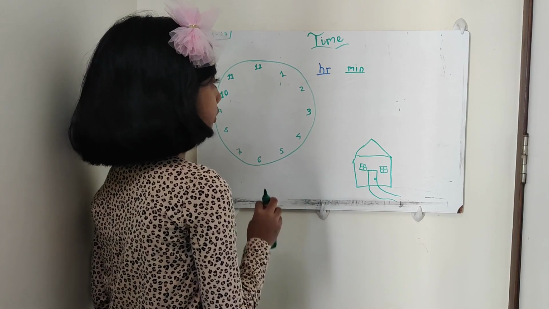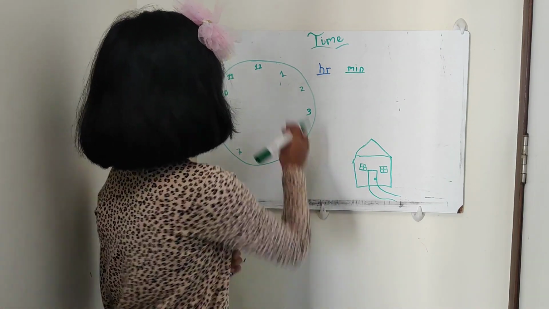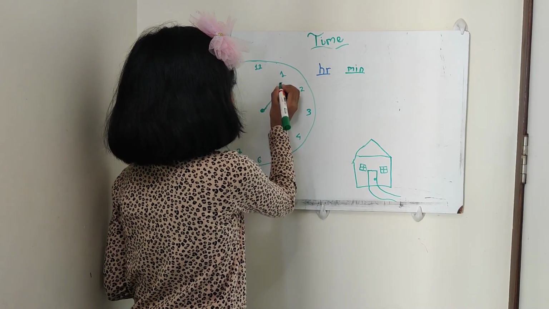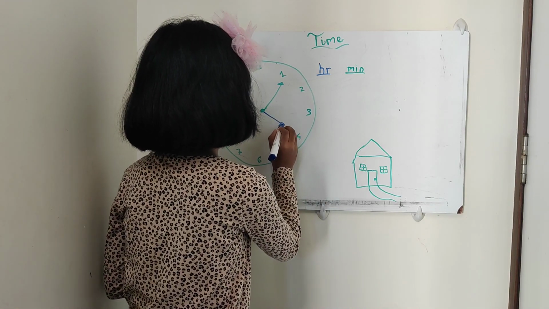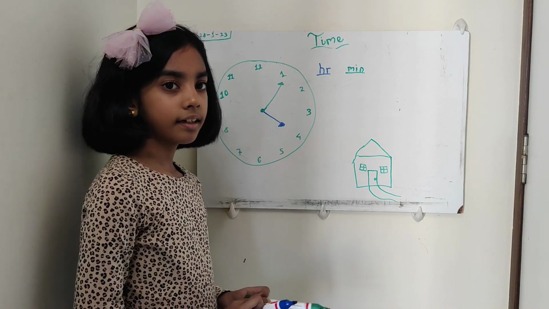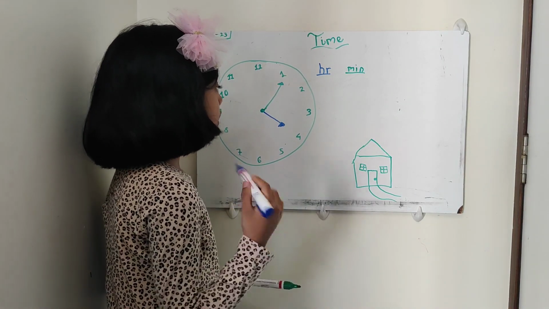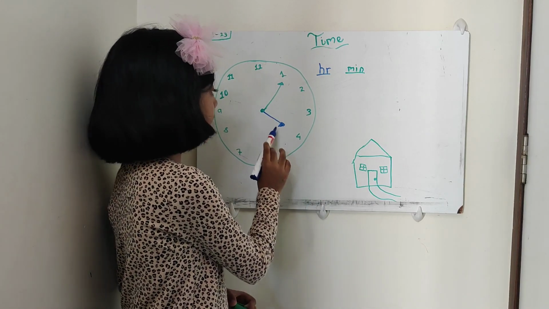Now I am going to write the minute hand as green and the hour hand as blue. Now let's start our example. So, our hour hand is near 4. So, the hour of the time is 4.